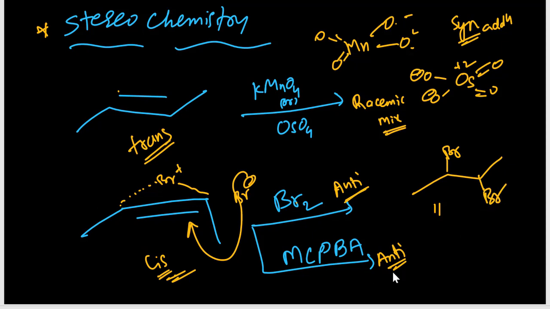MCPBA is again giving diols, with OH and OH on one side. So these are racemic mixtures, two isomeric compounds are forming.